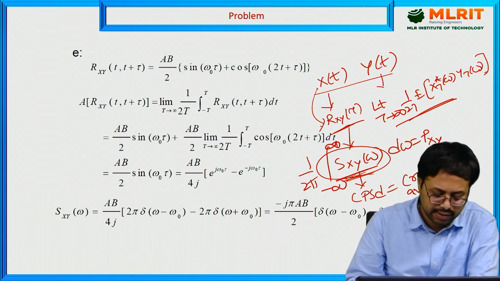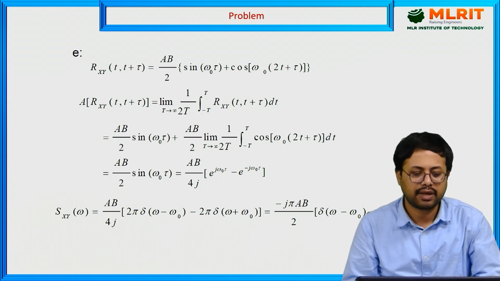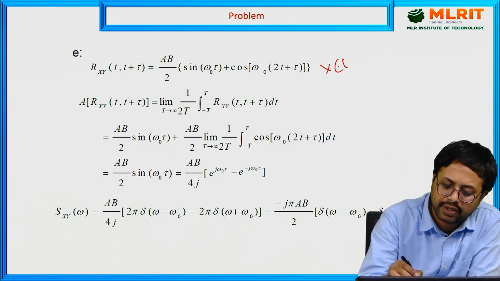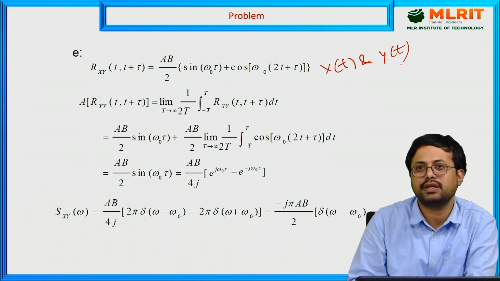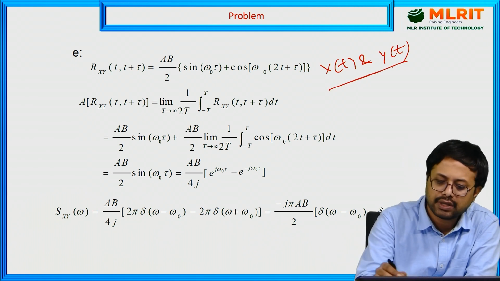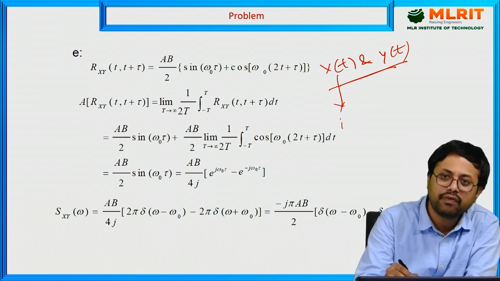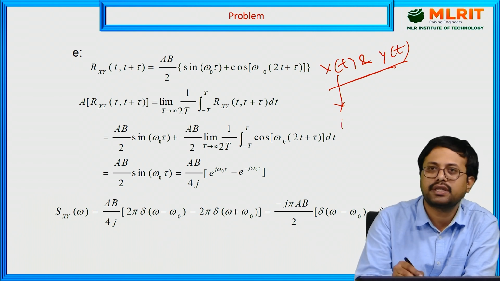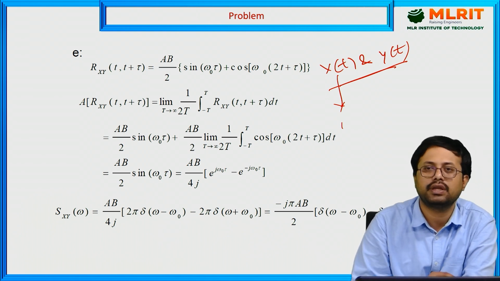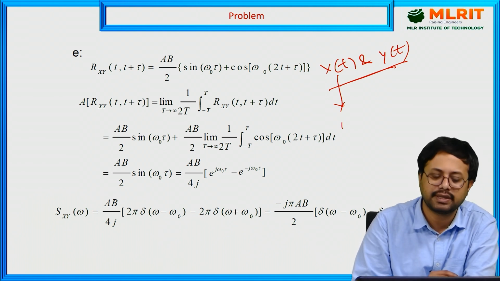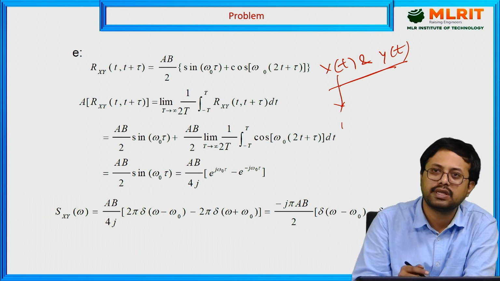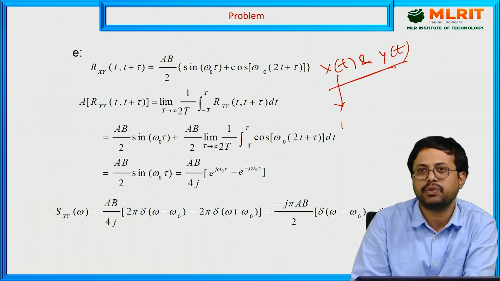All the problems they will give you similarly. X of t and Y of t may be either deterministic signals or non-deterministic signals. They may give anything. First you have to convert this into the cross correlation function. After that we have to convert it into the cross power spectral density function. This is one of the easiest approaches for solving for the cross power spectral density.